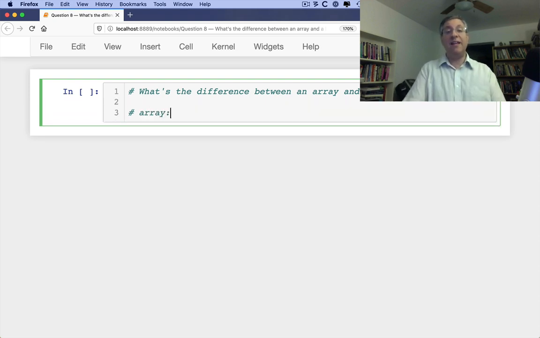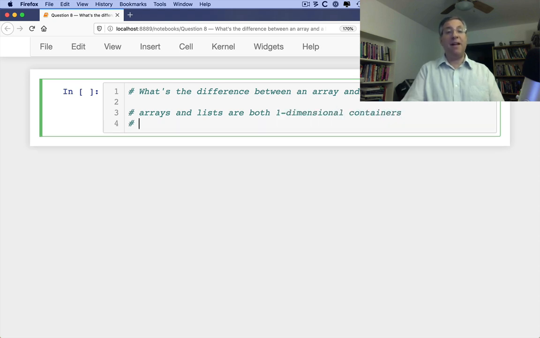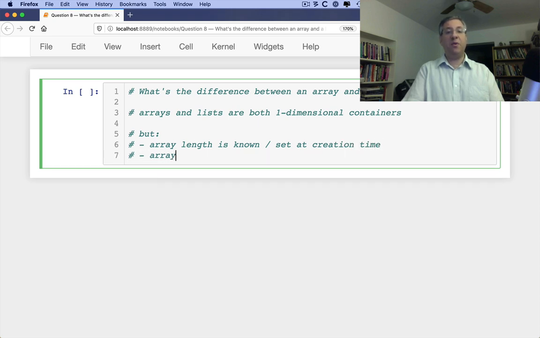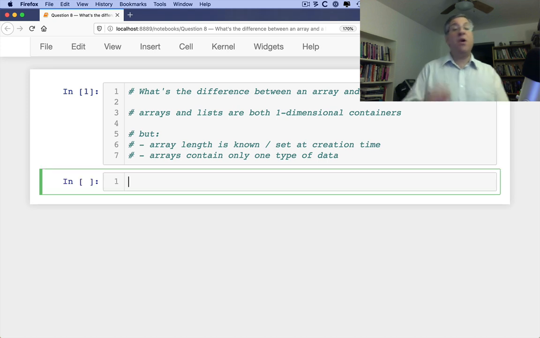So an array and a list both contain many items, right? So arrays and lists both are containers, and we'll even say one-dimensional containers. But array length is known and set at creation time, and arrays contain only one type of data. Those are the two big differences between arrays and lists. Now there's some subtle things besides those, but that's the basic idea.